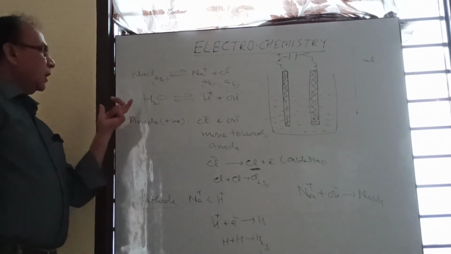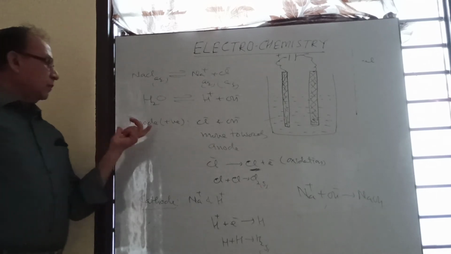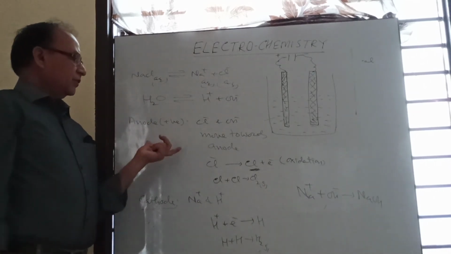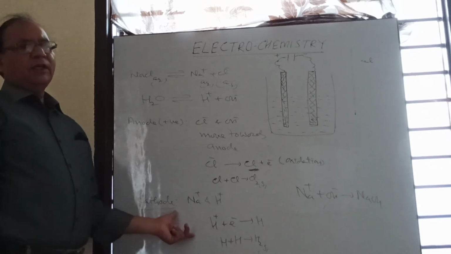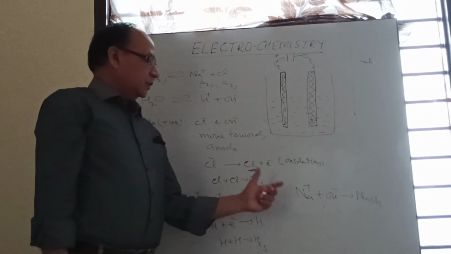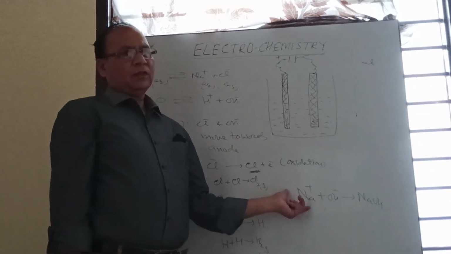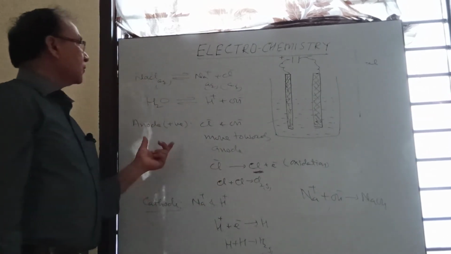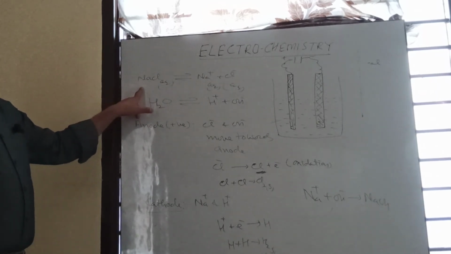So when we do electrolysis of NaCl in aqueous medium, at the anode chlorine gas liberates, at the cathode hydrogen gas liberates, and we also get sodium hydroxide solution. This was the electrolysis of sodium chloride in aqueous medium.